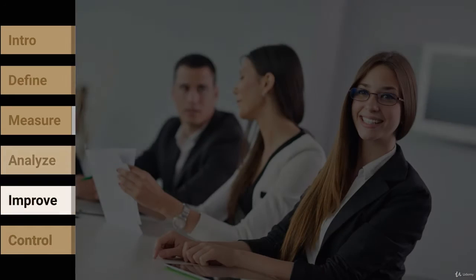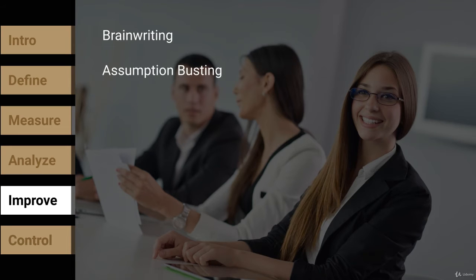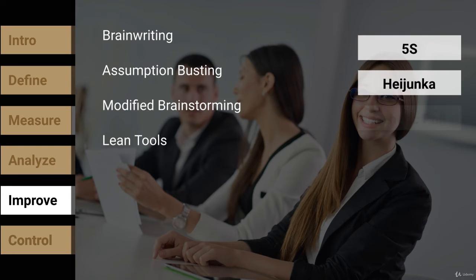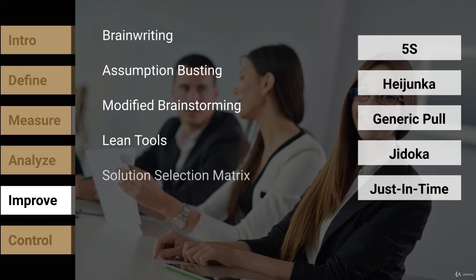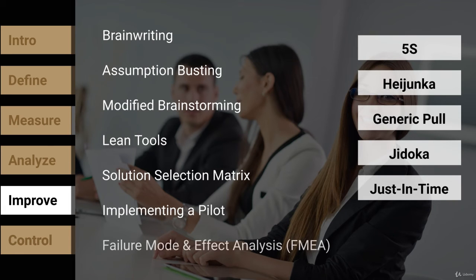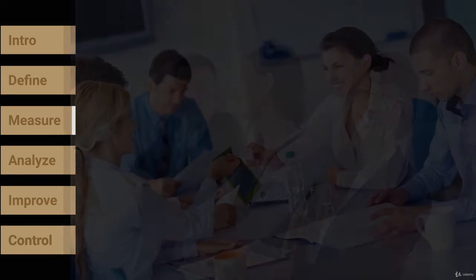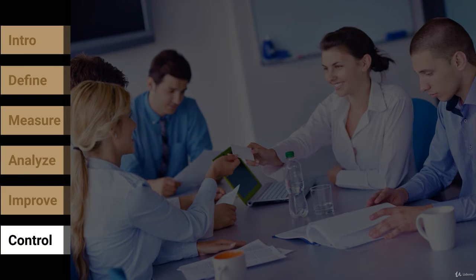In the improve phase, you will learn tools such as brainwriting, assumption busting, modified brainstorming, lean tools such as 5S, Heijunka, generic pull, Jidoka, just in time, and then you will understand solution selection matrix, implement a pilot, and failure mode and effects analysis. Finally, in the control phase, you will learn what is statistical process control.